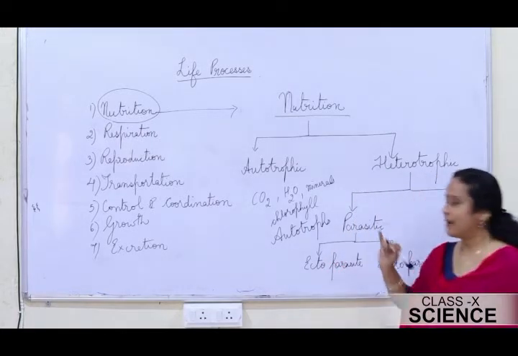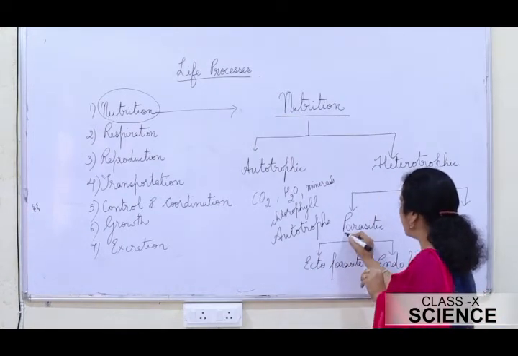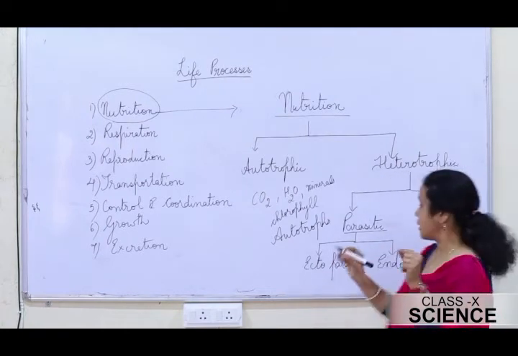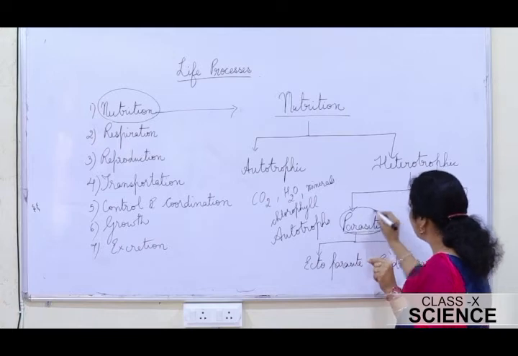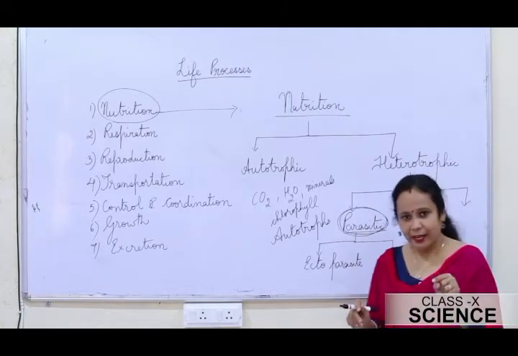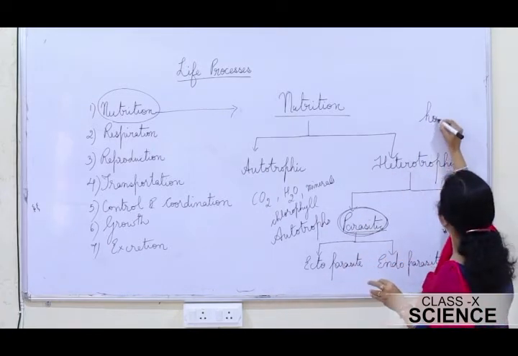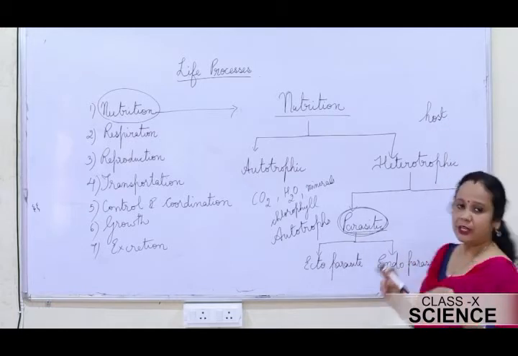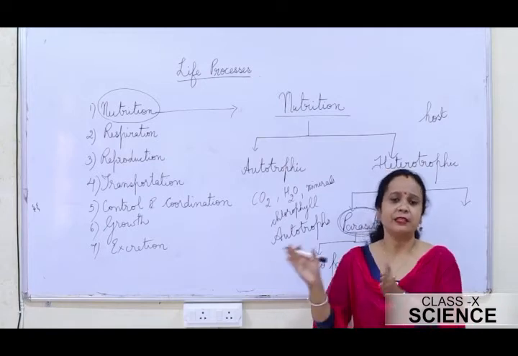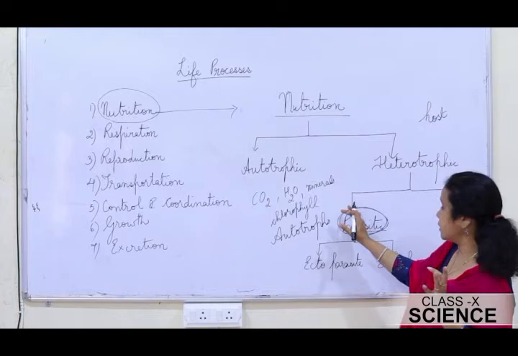Now when I am talking about parasites, let me give you two main terms actually. A parasite is an organism which derives its food from another living organism. That organism which derives food from the other living organism is called a parasite, whereas the organism from which the food is derived is called a host. In a parasitic mode of nutrition, it's only the parasite which is benefited, but there is no benefit for the host. The host actually is always harmed in a parasitic mode of nutrition.